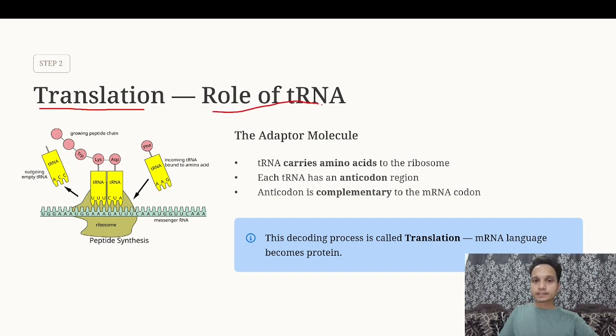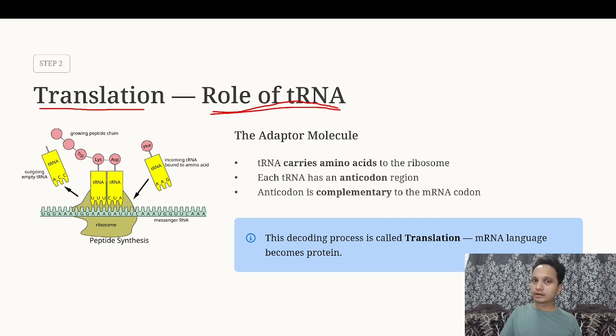In this process, the role of tRNA, which is another type of RNA, becomes very crucial. We had already discussed the ribosome, and rRNA is present in the ribosome. So the role of tRNA is very crucial. How exactly does the role of tRNA become very crucial?